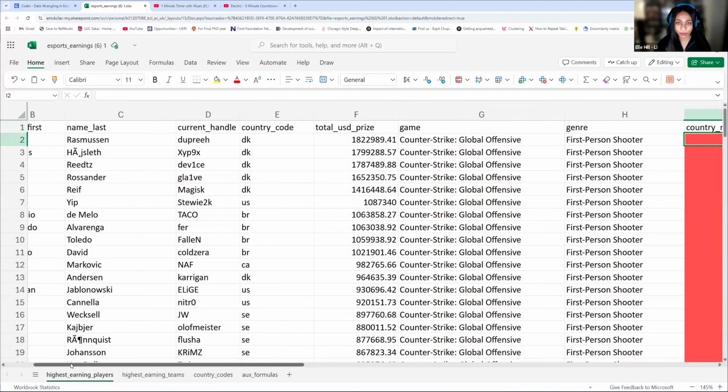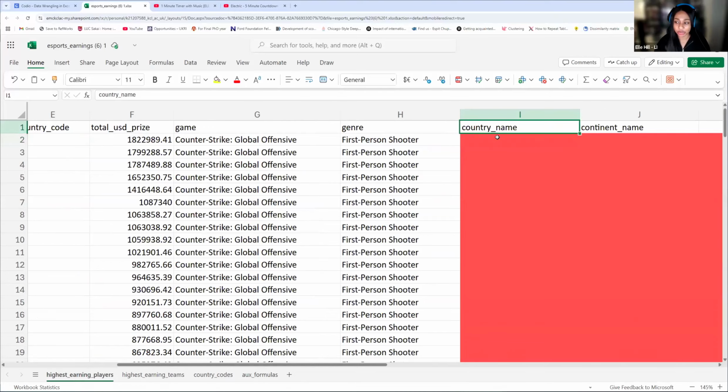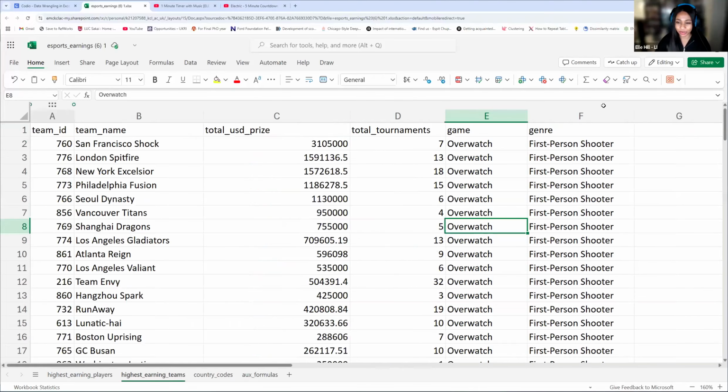So let me, really helpful is, like I mentioned before, understanding what data are we connecting together? So we know that we're going to first need this country name. If we look through our data, we know it can't be in this first sheet or else we wouldn't have to do an index match. If we look at our highest earning teams, do you see anything related to country here or like country code or country name in this sheet?